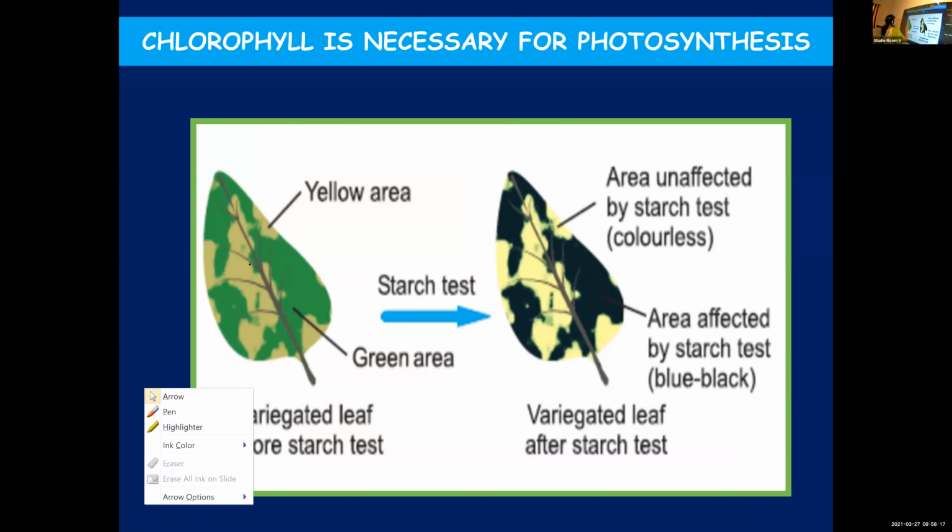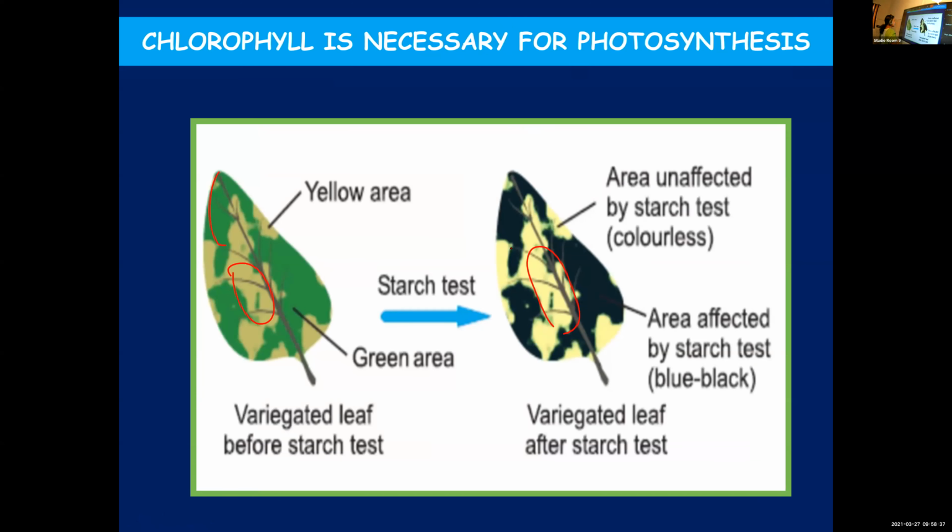See this region, there was no chlorophyll, so here it will remain colorless. No starch. Whereas see this part is green in color. Upon adding iodine, that part turned bluish black, which indicates that starch is present.